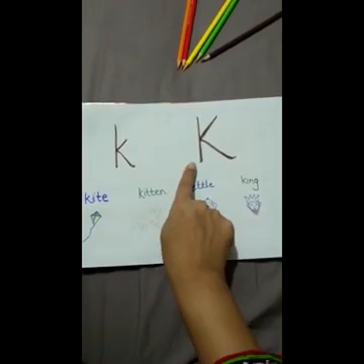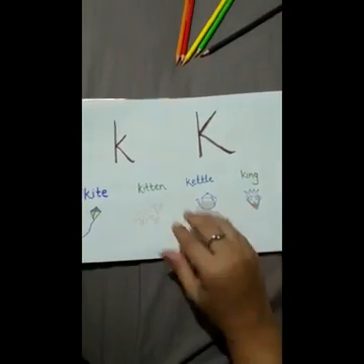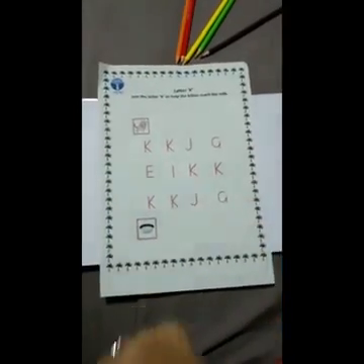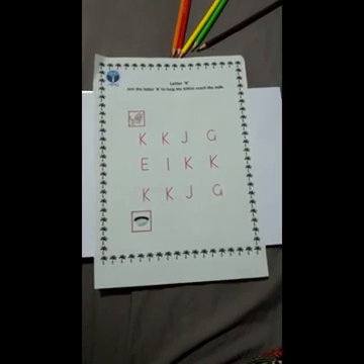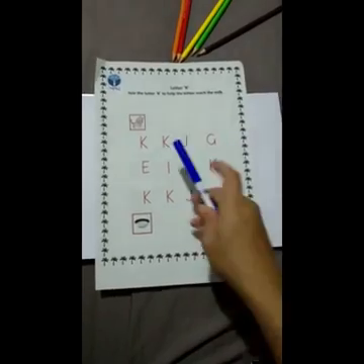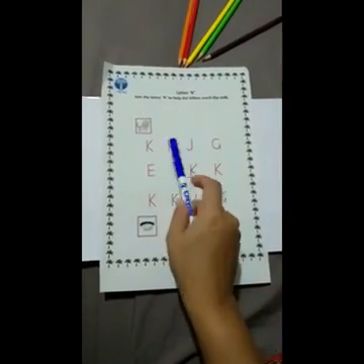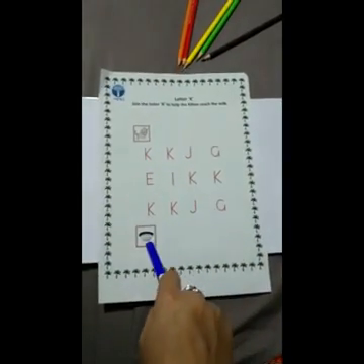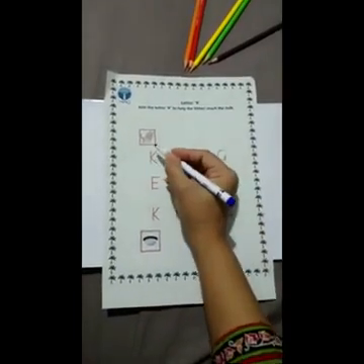Cattle. K. King. The activity which we will do with the letter K is join the letter K to help the kitten reach the milk. So we have to help our kitten here so he can go and have the milk. He's really hungry, I think.